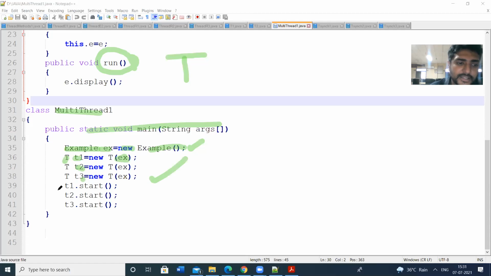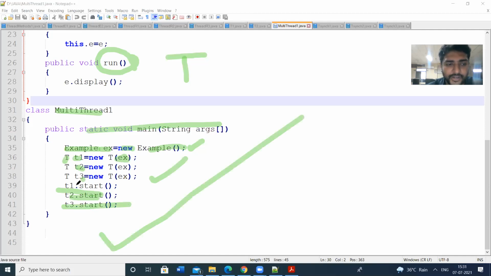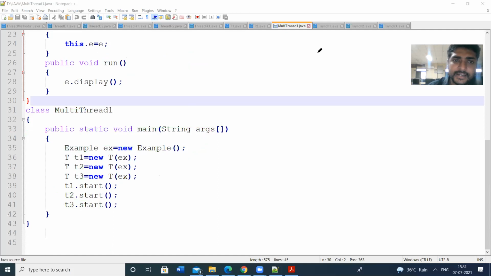Next we have to start the threads: T1.start, T2.start, T3.start. Whenever the program execution starts with the main method, we invoke T1.start. That means thread 1 starts execution. T1.start means the run method will execute automatically.